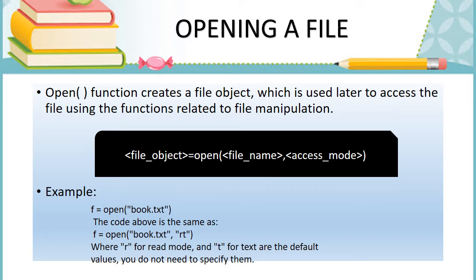Before we start any operation on the file, we have to open the file object or file handle. So how to create the file object: file object name equal to open, the name of your file, comma, access mode. See the example here: f equal to open of book.txt. Here the mode is not mentioned, so the default mode is read mode. Suppose the file is not present in the particular location, then it will raise an error. In another example, book.txt, comma, rt is given. So r indicates the read mode and t indicates the text file.